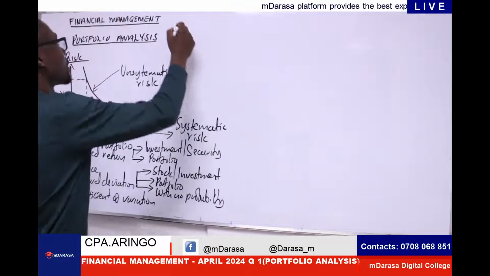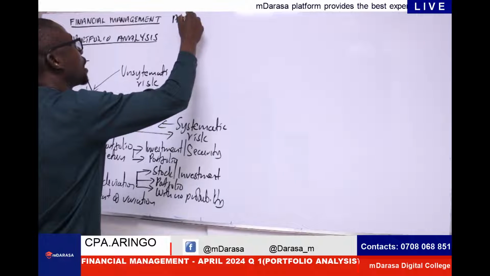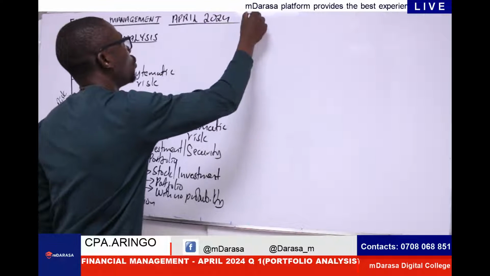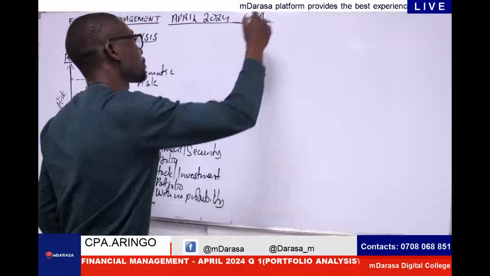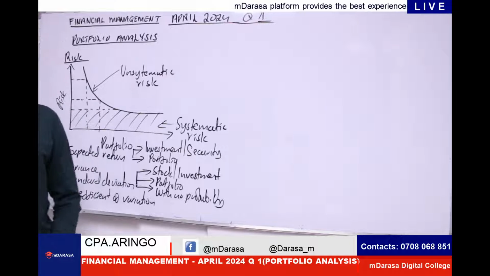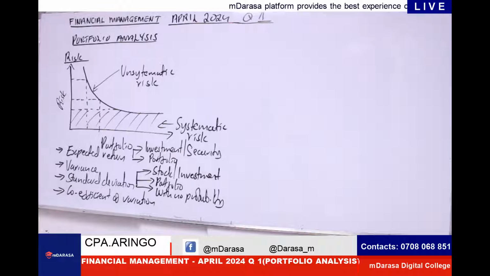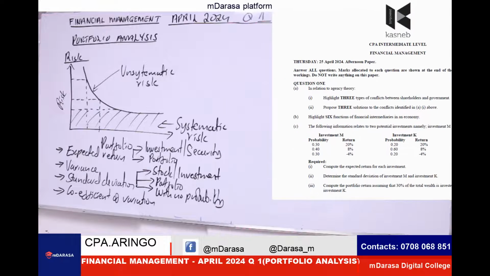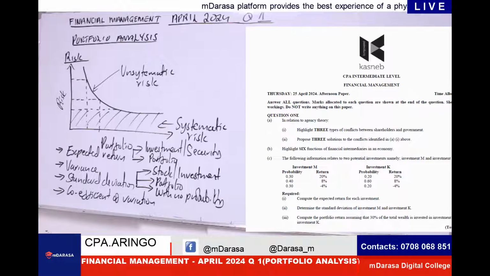This question was tested, of course, in April 2024, question number one. I shared that question with you and we've gone through it, so I just want us to handle it directly. I'm going to share it again here on our screen so that we can see it clearly. Our focus is on part C of the question. I believe that part is very clear, so allow me to raise this point so that you can work it out very easily and quickly.